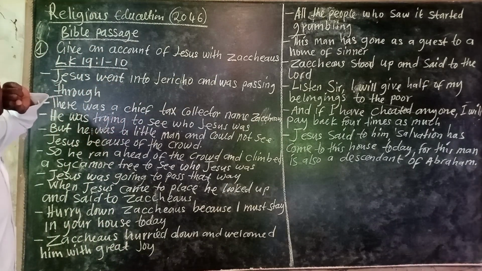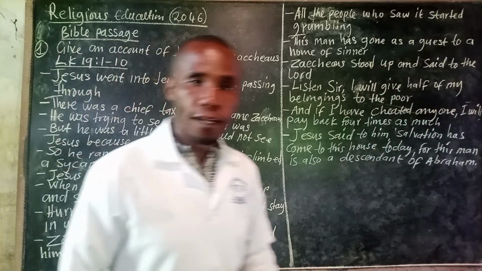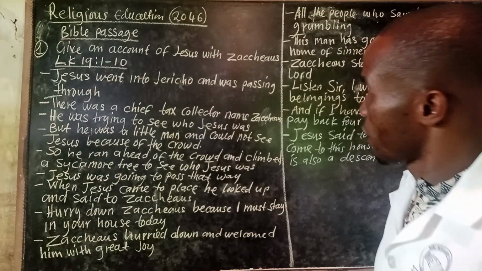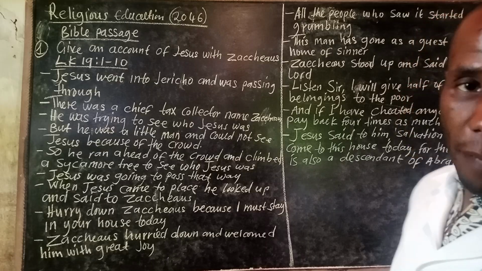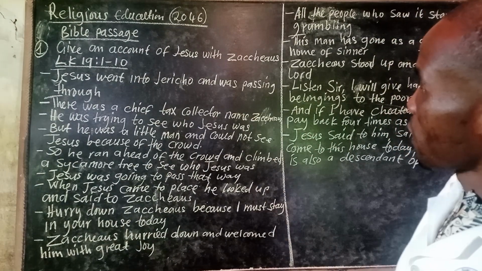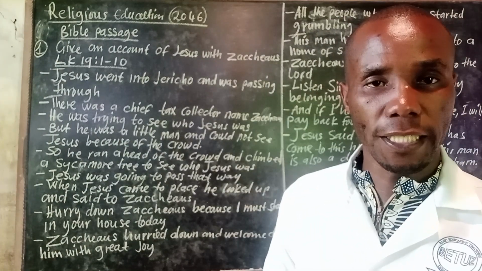Okay, so how do we answer examination questions in religious education on Bible passages? Remember, Bible passage carries 5 marks only.